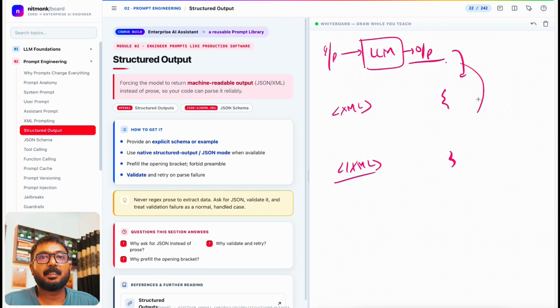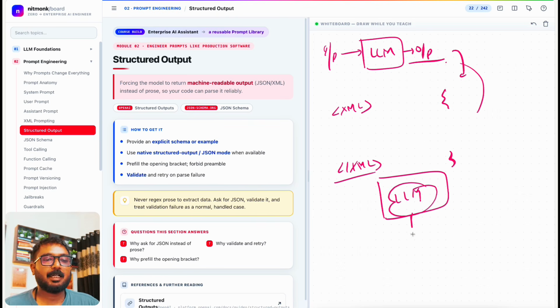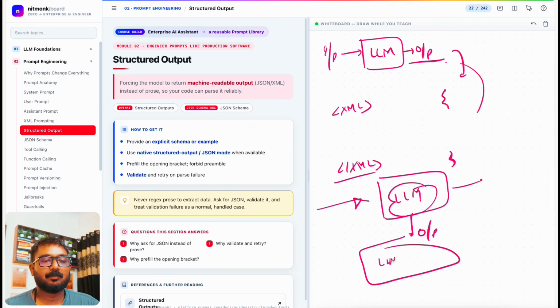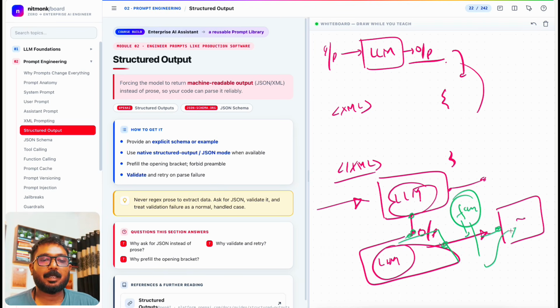Because once you build a bigger system with a set of agents, there will be one LLM over here, with input and output, and the output will go into another LLM, or let's call it an agent, and then on to another one. How will they communicate, how will we combine all these different LLMs together if we don't have a structured output? If you have a structured output, you can apply a function node over here, for example, and this function will parse it and create more structured input for another agent, another LLM. That is where we need structured output.